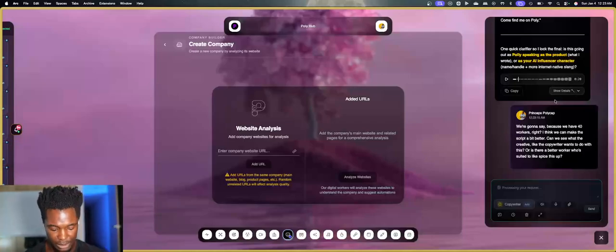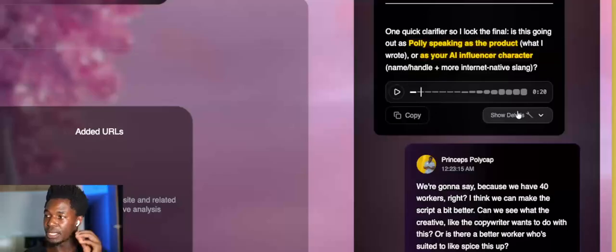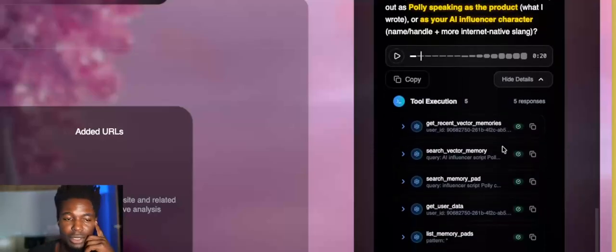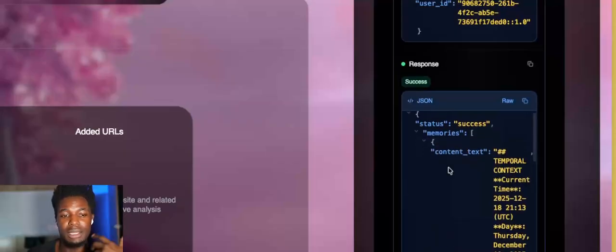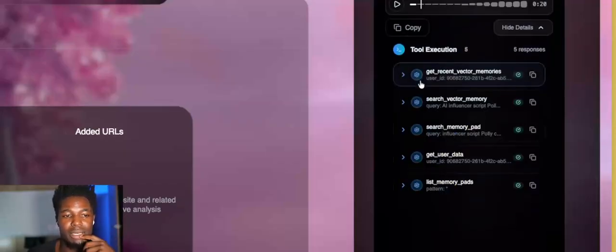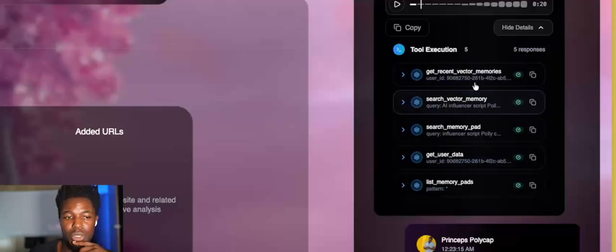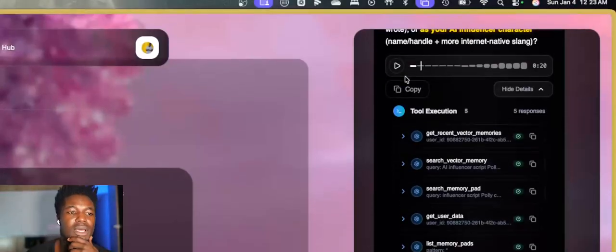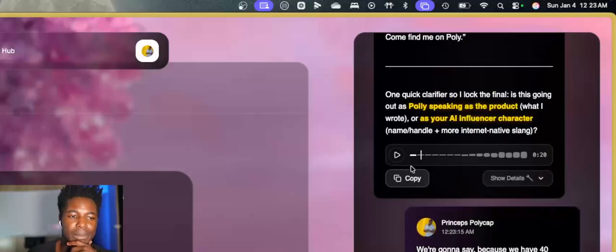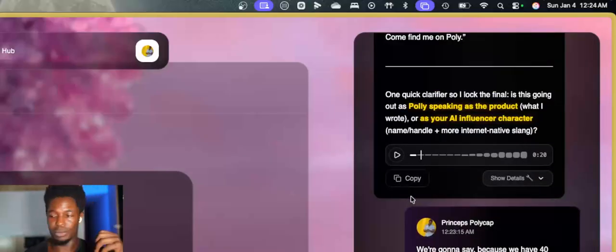Some of the other things that you'll notice here is that it can make a bunch of tool calls. Here you can see the full tool call history, the context that it's gathering. But I'm going to bring your attention to the types of tool calls that it has. These are memory tool calls for different types of memory that we have. Now you can also copy the message, and that will also pop up a notification behind me.